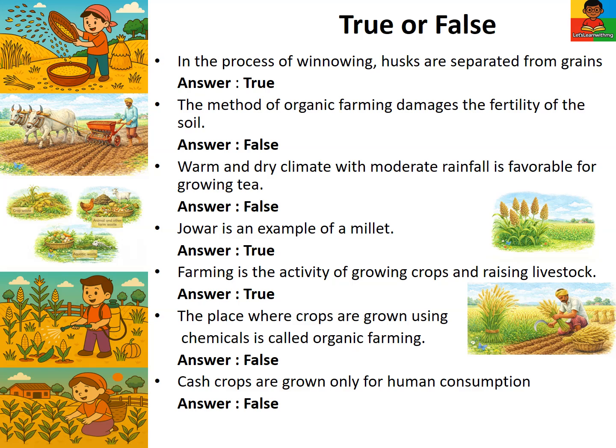Jowar is an example of a millet. The answer is true. Farming is the activity of growing crops and raising livestock. The answer is true. The place where crops are grown using chemicals is called organic farming. The answer is false. Cash crops are grown only for human consumption. The answer is false.